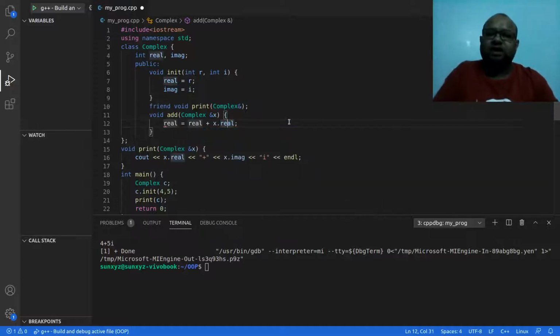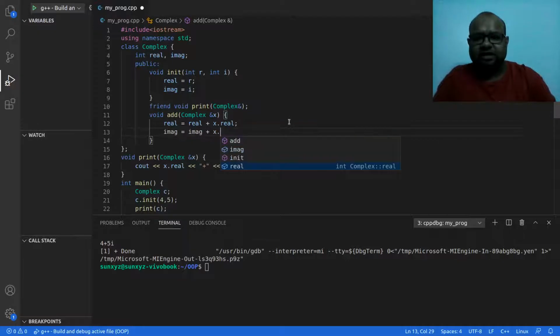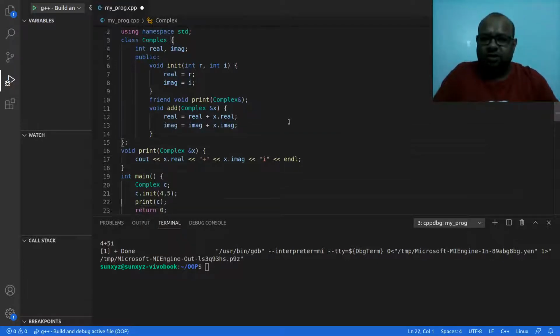So the real value of this object is going to be the real value of x plus the real value of the object itself, right? In the same way, the imaginary is going to be the previous imaginary plus the imaginary of this object that I am passing to this function. Alright, so this is what I have.